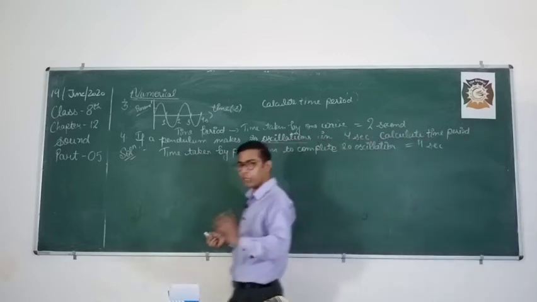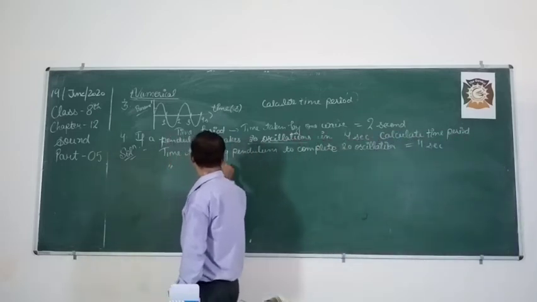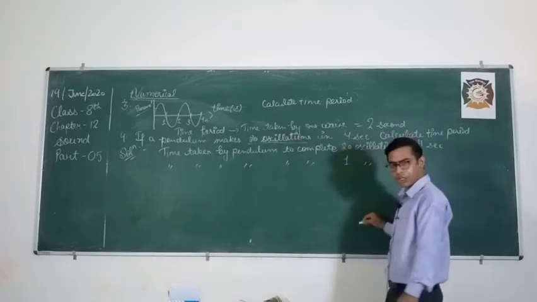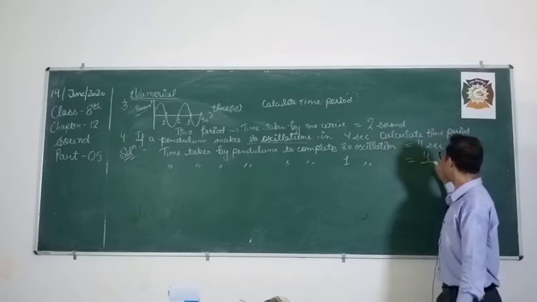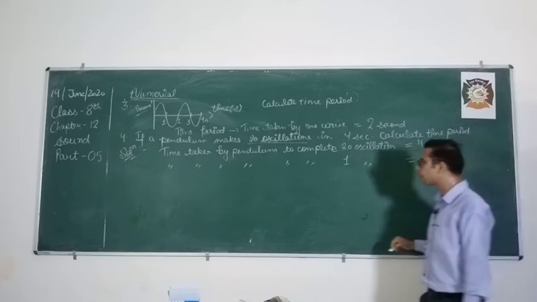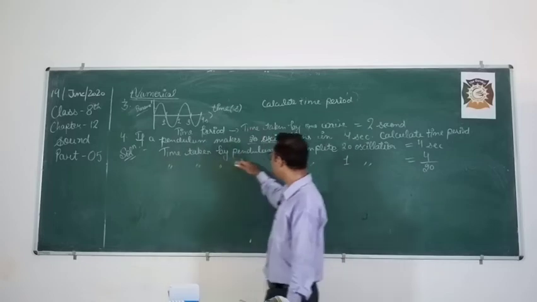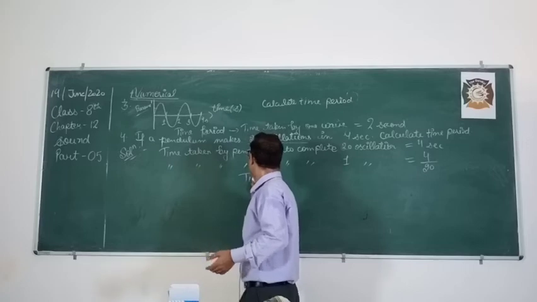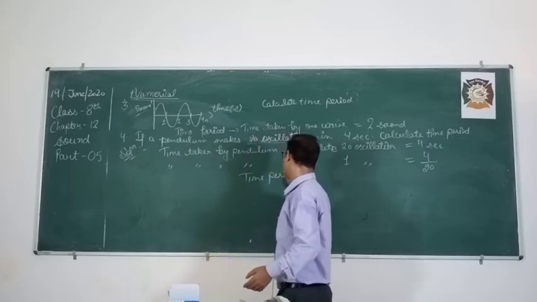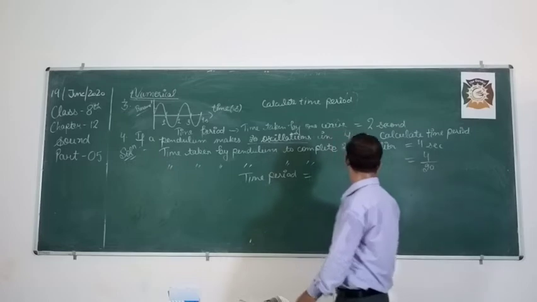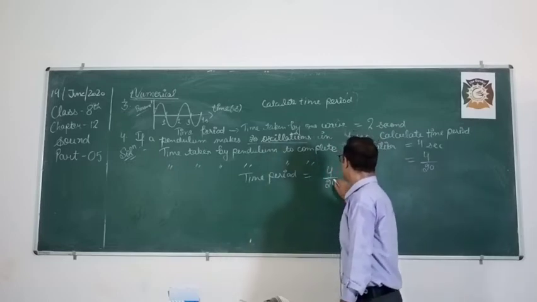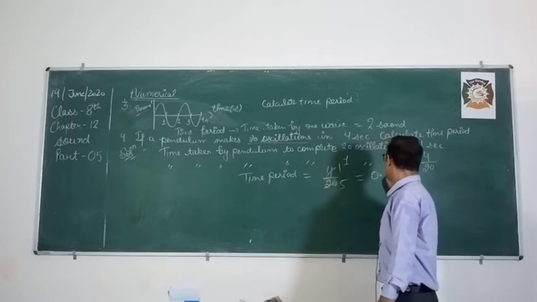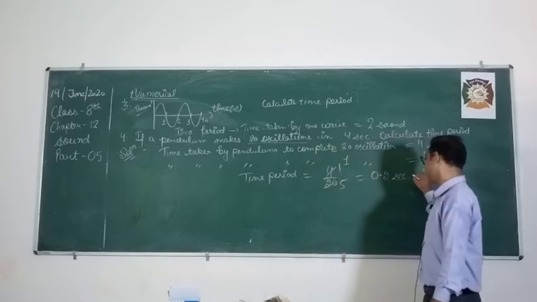Now what is the definition of time period? Time taken by the pendulum to complete one oscillation, it will be 4 by 20. And what is the time taken by the pendulum to complete one oscillation? That is the time period itself. So time period comes out to be 4 by 20. 4 ones are 4, 4 fives are 20, or you can write 0.2 second.